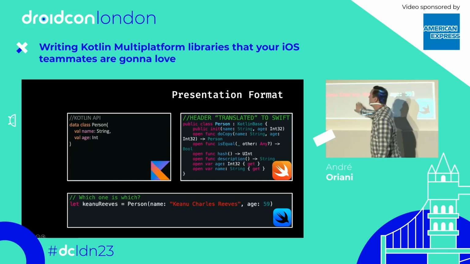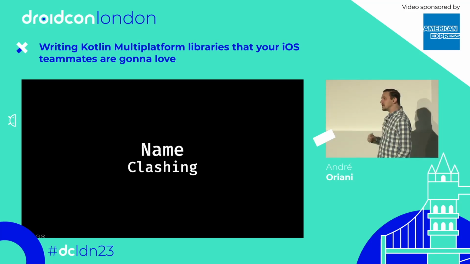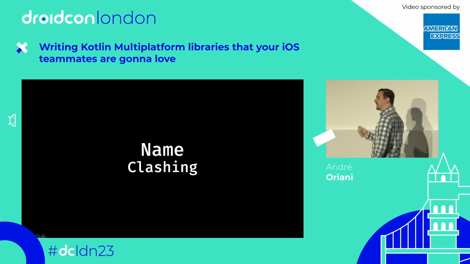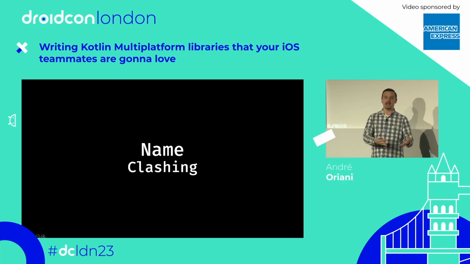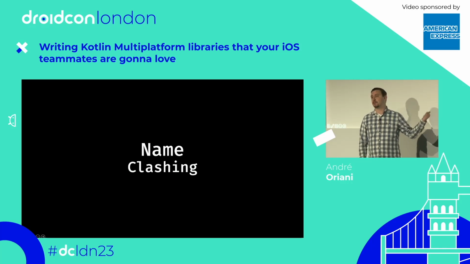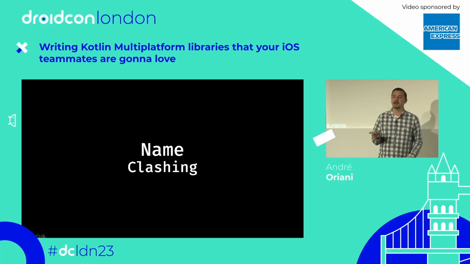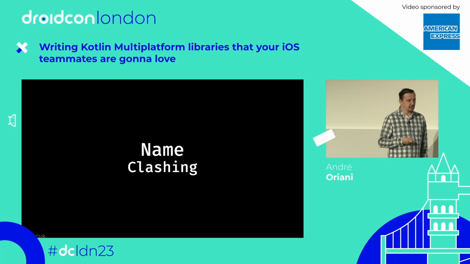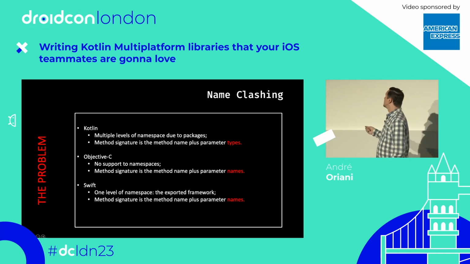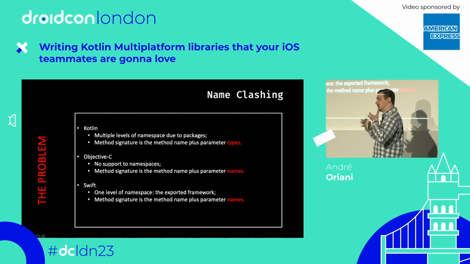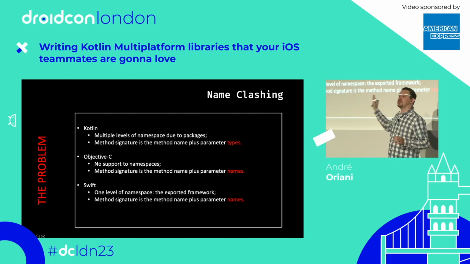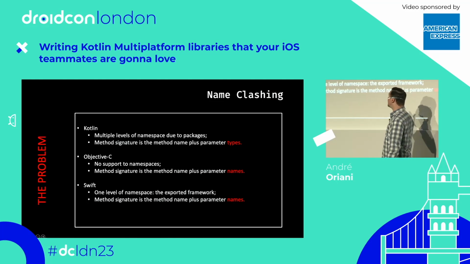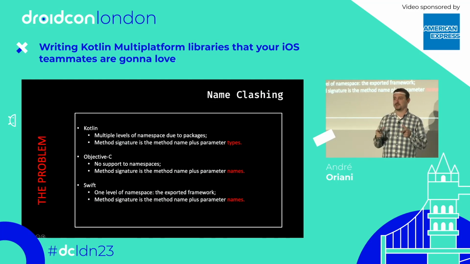for the client code. Okay, so the first problem we're going to talk about is name clashing. Whenever you see an extra underscore in your Swift API, it's because some name clashing happened. But why do they happen if everything was fine on the Kotlin side? They happen for two main reasons. The first one is that Kotlin supports multiple namespaces because you can nest packages. But Objective-C doesn't support namespaces at all. Swift improves a little bit, but only supports one-level namespaces.